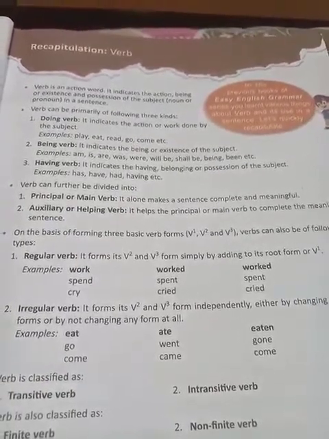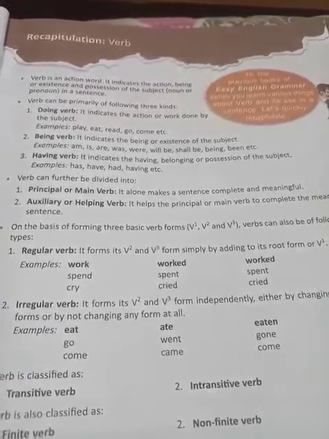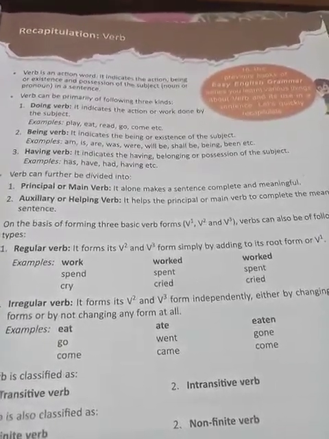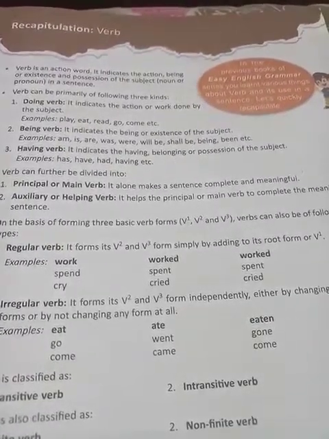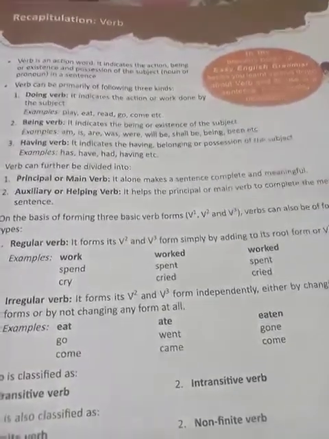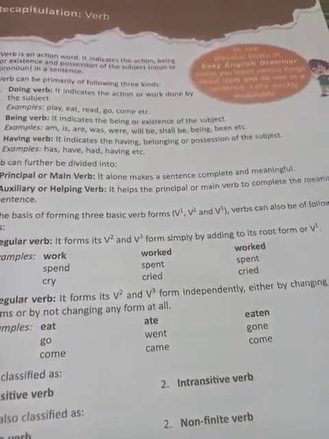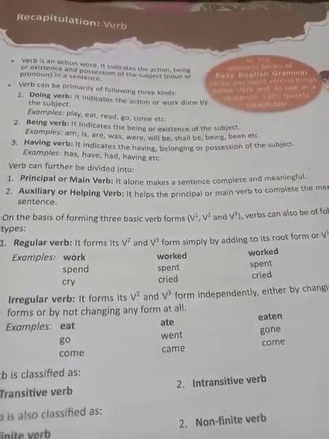Now, today's topic is verb. We all know verb is an action word. It indicates the action, being, or existence and possession of the subject in a sentence. So we can say that verb is one of the most significant parts of a sentence.